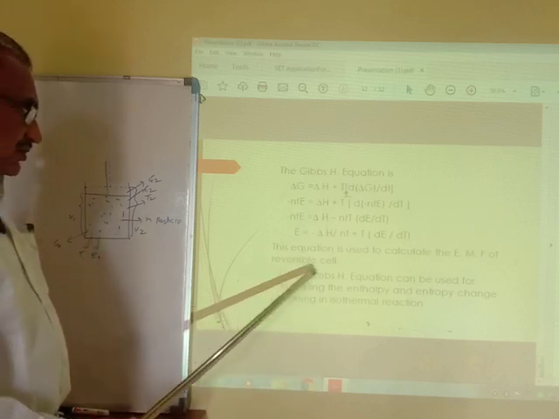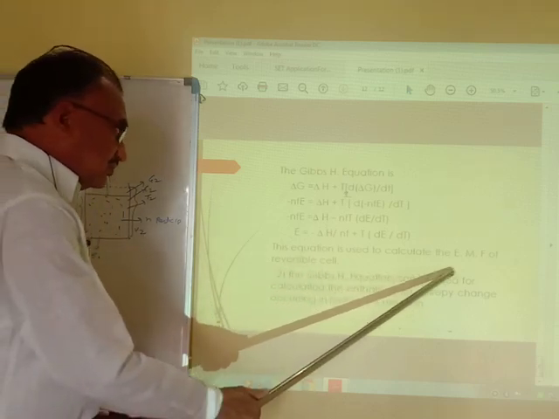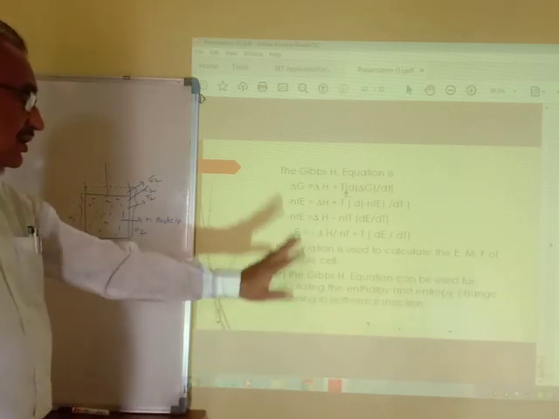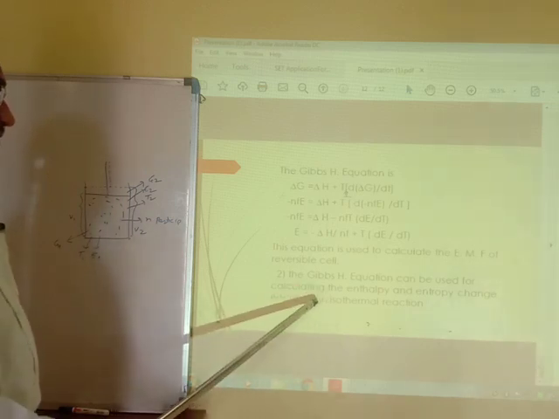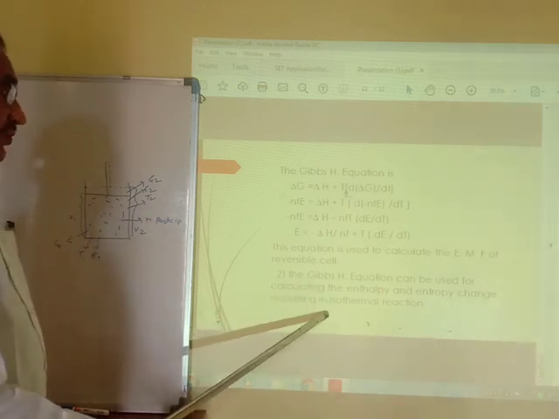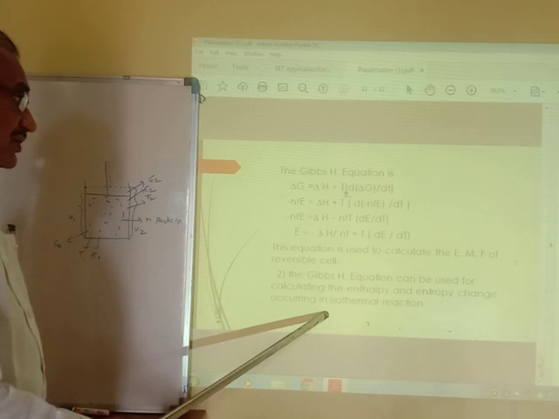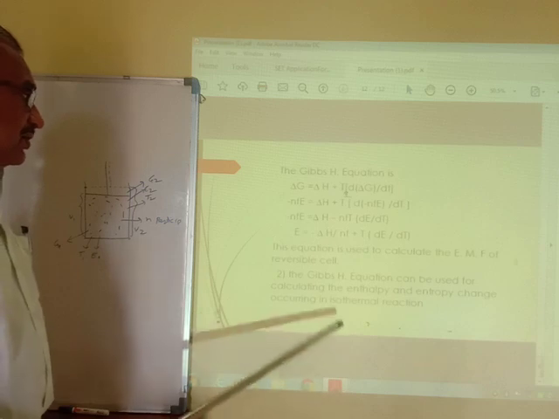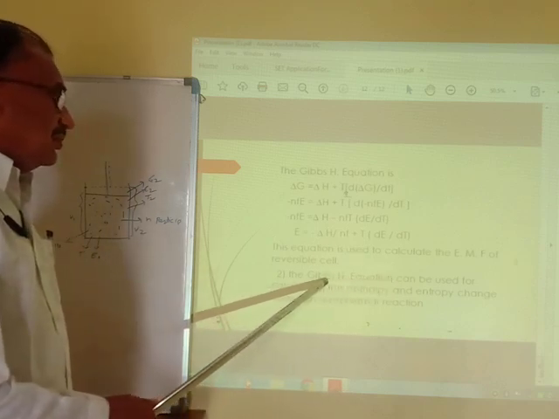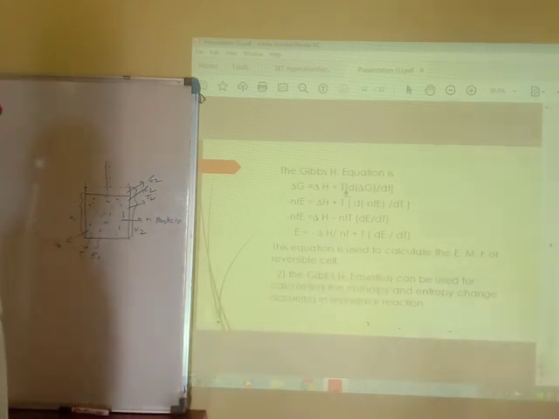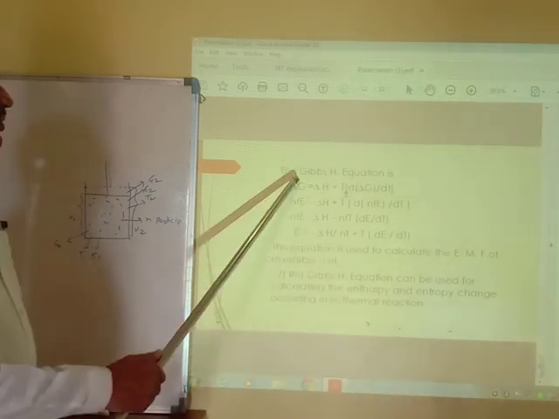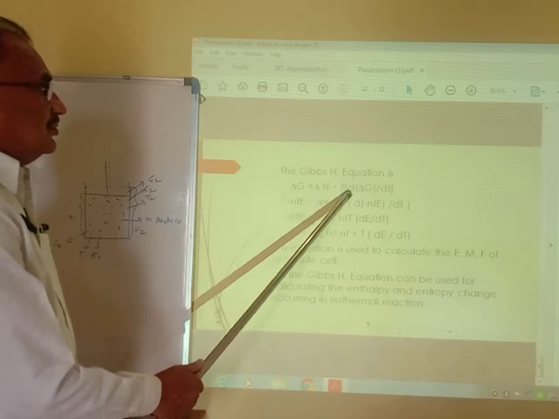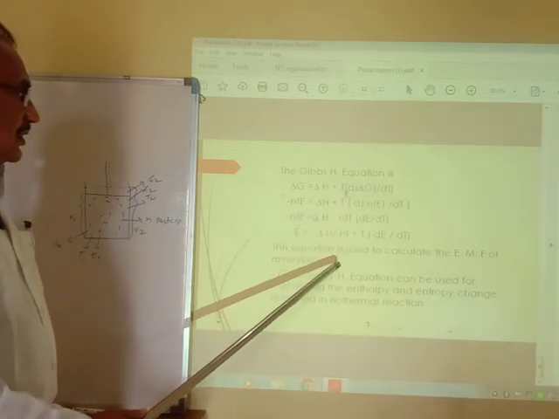Then the second application: the Gibbs-Helmholtz equation can be used for the calculation of enthalpy and entropy change occurring in an isothermal process. In an isothermal process, whatever the enthalpy and entropy changes, we can calculate them by using the Gibbs-Helmholtz equation. The Gibbs-Helmholtz equation is delta G is equal to delta H plus T into d/dT of delta G upon delta T.